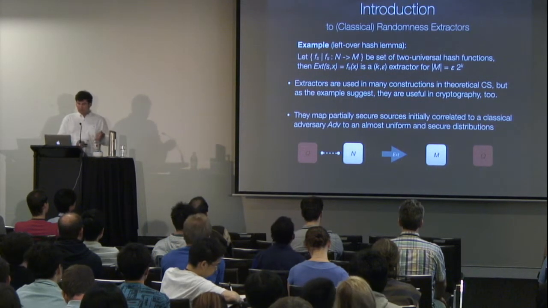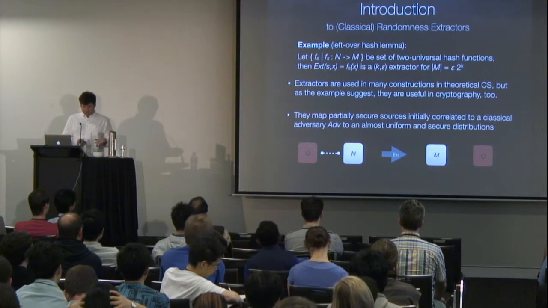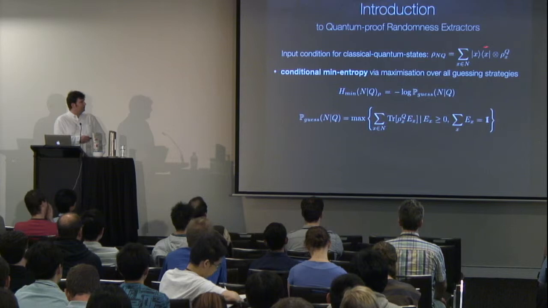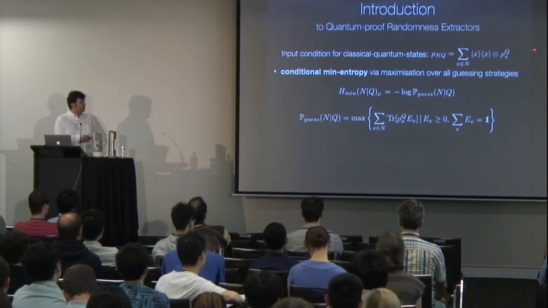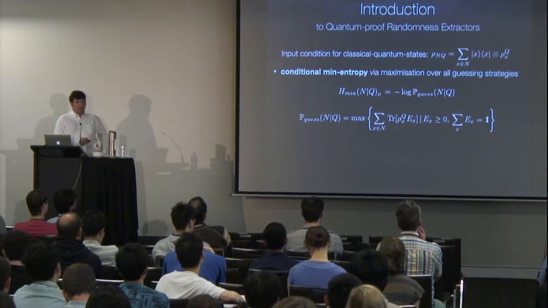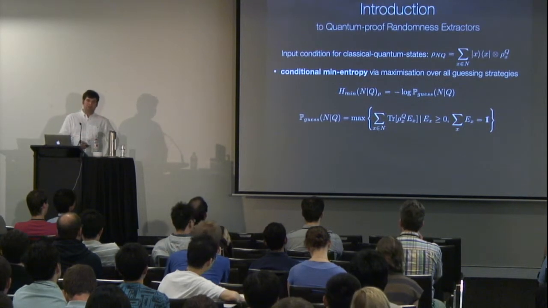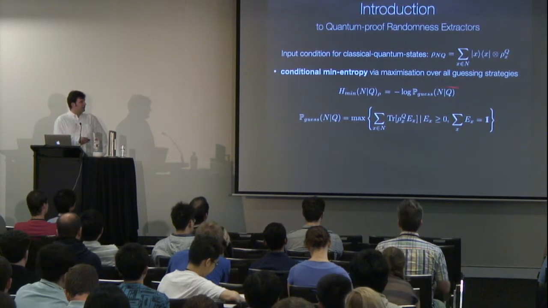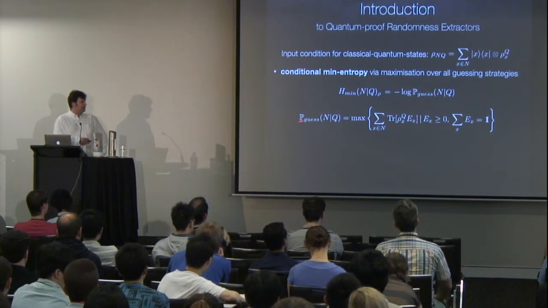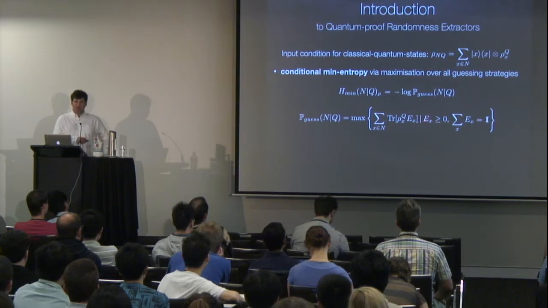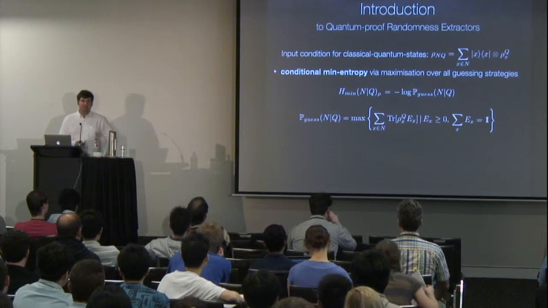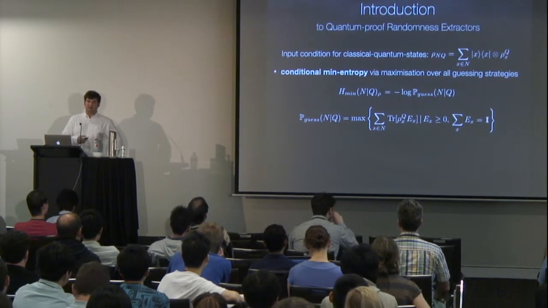Okay, for that we need a good condition on the input. Of course we are dealing with classical quantum states, which describe a classical source correlated with some quantum system, and the generalization of the min entropy to that setting is the conditional min entropy, which is just defined as minus the logarithm of the guessing probability, and the guessing probability is just the probability that an adversary can guess our input, given that he has access to our quantum system Q.